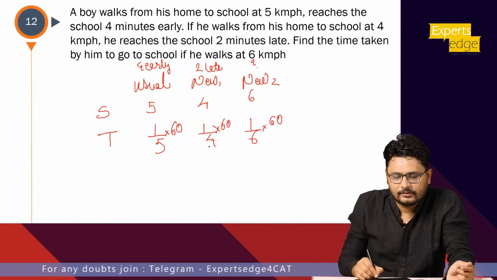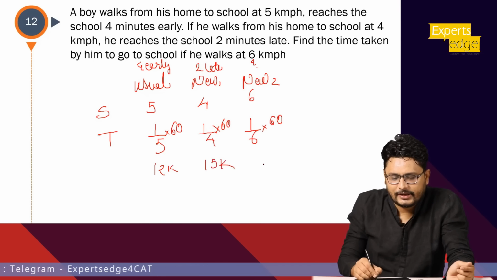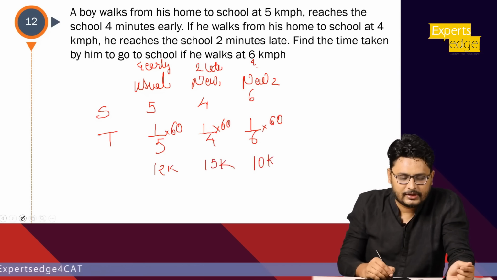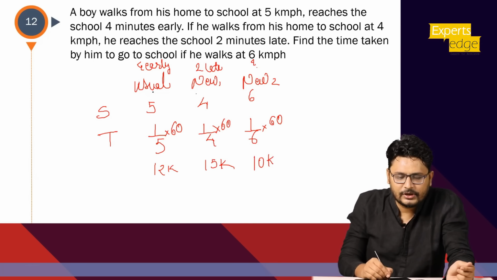Difference will be what? This is 12K, this is 15K and this is 10K. Now the difference will be of the first two, right? Because the late and early are for the usual and the new one. So 4 minutes late, 2 minutes early, late and early, you need to add for the difference.